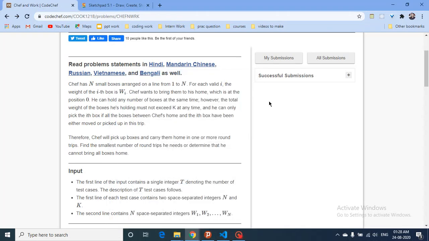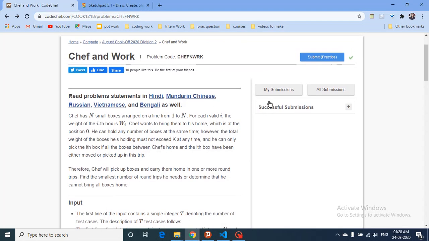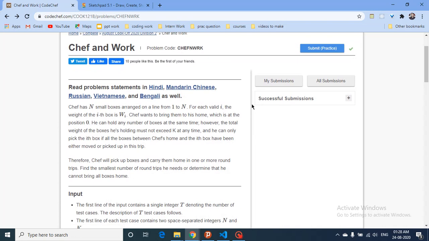Hello friends, today we're going to discuss the first problem from the latest CodeChef problem set, August Cook-Off 2020. The question name is Chef and Work.